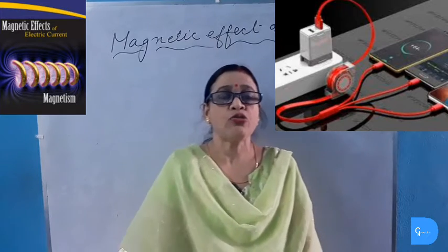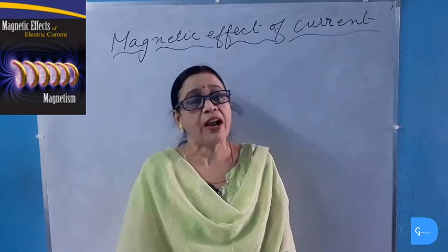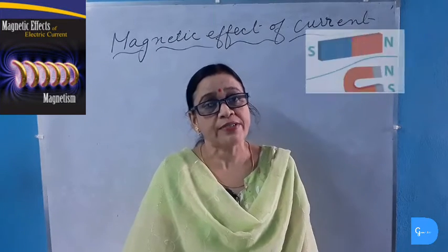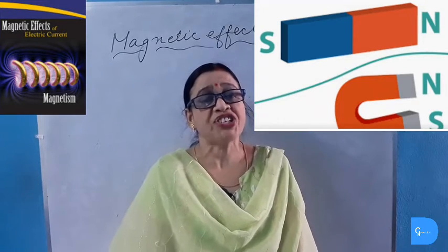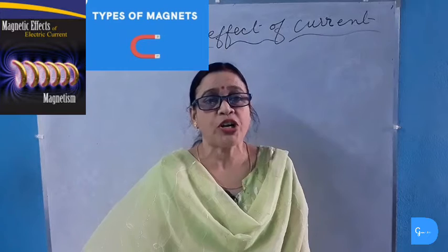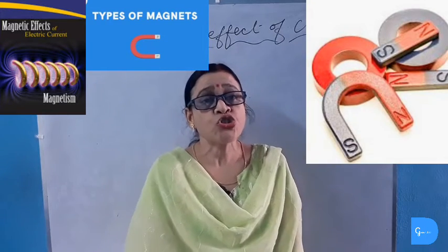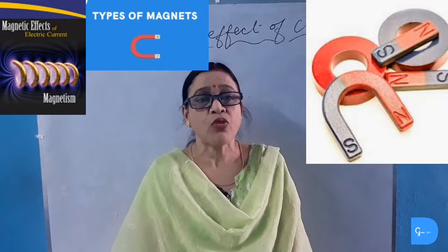Now we will study about magnetic poles, magnetic field and magnetic field lines. What is magnet? Magnet is an object which can attract iron, steel, nickel and cobalt. The magnets are of various shapes and size. The three most important type of magnets are bar magnet, which is rectangular in shape, horseshoe magnet, which is U-shaped, and a disc magnet, which is circular in shape.